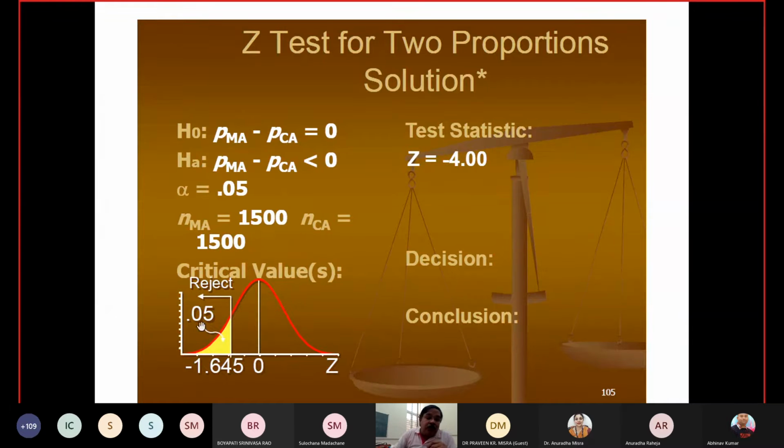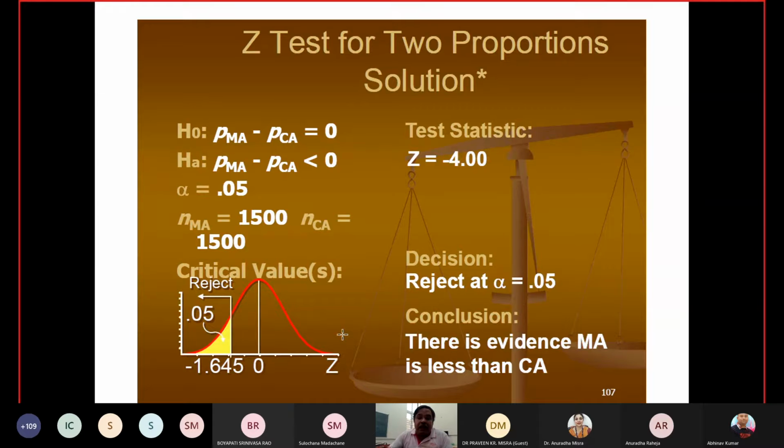For alpha equal to 0.05, the theoretical value is minus 1.641. So what is your decision? Reject the H naught and conclude that there is evidence that MA is less than CA. So whatever you calculate, you are rejecting the H naught that both are equal. The result is in favor of MA.